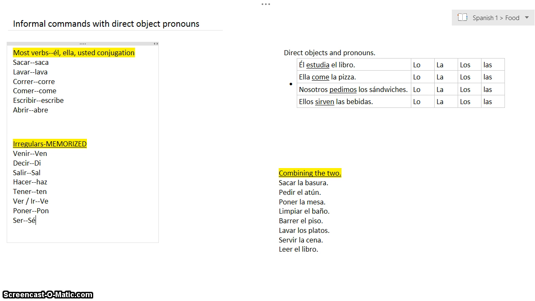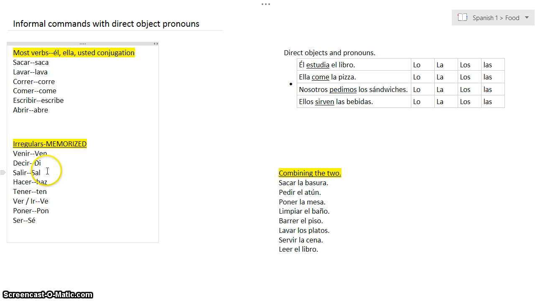Okay, so I sped through those, but basically, maybe you see a pattern. Venir, the first three letters are ven. Salir, the first three letters are sal. Hacer, the first three letters are H-A-C, pronounced as a soft C. So you're going to keep that soft C sound by changing the C to a Z. Tener is going to be ten, poner is going to be pon, and so most of the time it's the first three letters, but not always because you do have di, and you do have ve, and you do have sé.